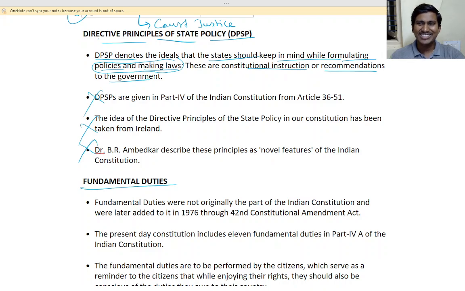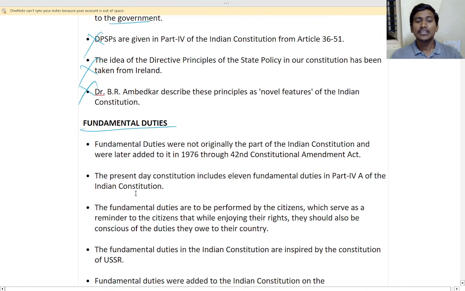You cannot go against the state. Yes, you cannot go against the state, that is the government, that is India. So these are mentioned in the fundamental duties. What are the things which you should do, which you should not do? That is the duties, isn't it? Yes, you are a student. What is your duty? Yes, to study well. So the fundamental duties, the basic duties every citizen has to abide with, is given here.